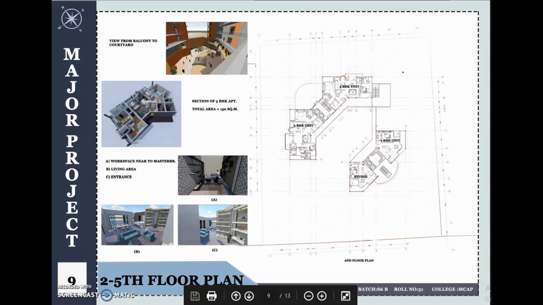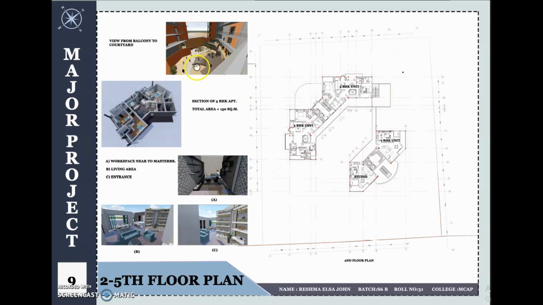The 1 BHK and the studio apartment on block B have a similar design, and each of these rooms has separate work zones and study areas near their bedrooms. Each of them has balconies overlooking the central courtyard, which is the highlight of the design. It covers an area of 100 square meters.